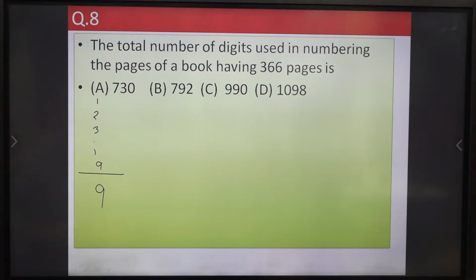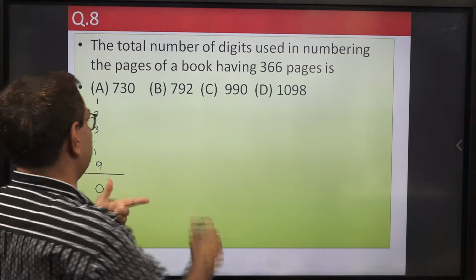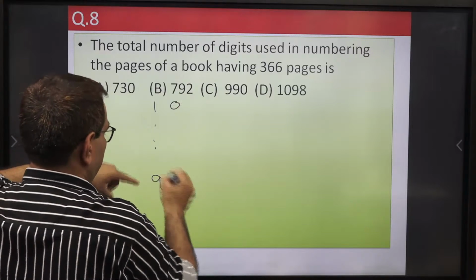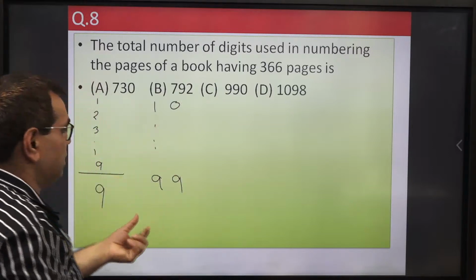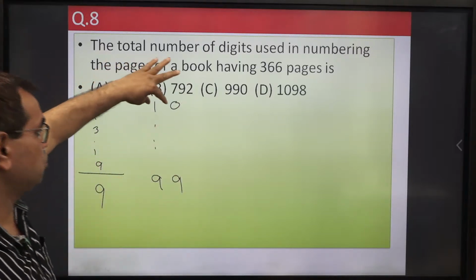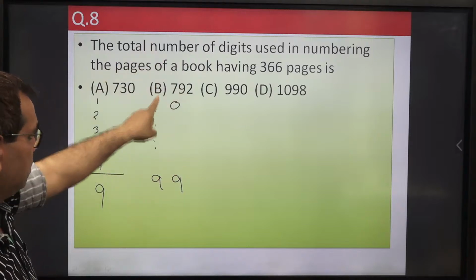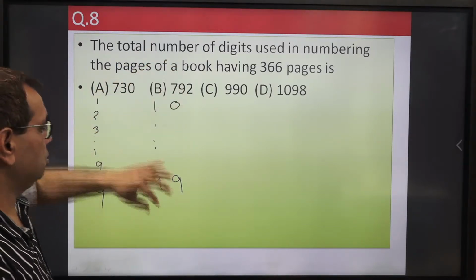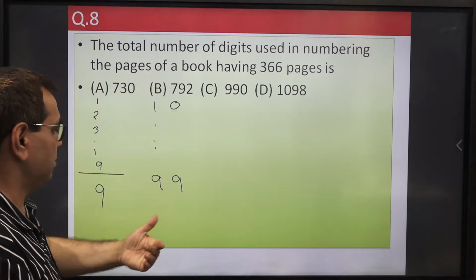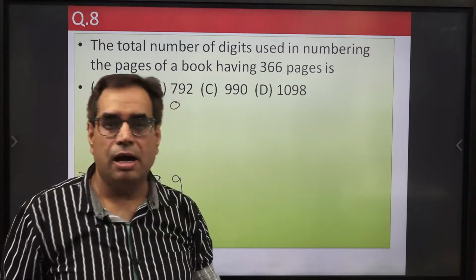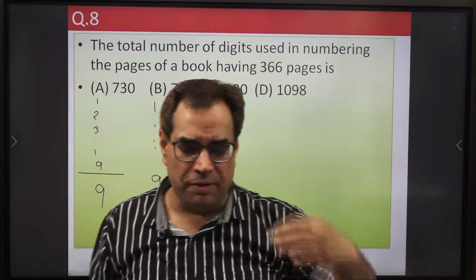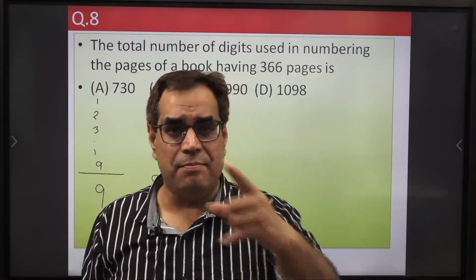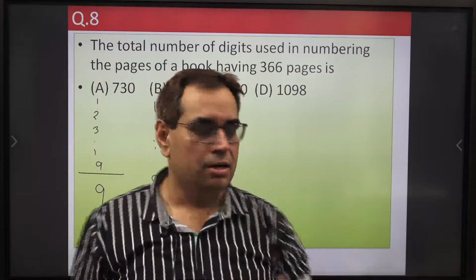Now we will do numbering from 10 to 99. Here each page contains a page number of 2 digits. So how many numbers are there between 10 and 99, including both? This minus this plus 1. If someone asks you how many numbers are there between A and B, including both A and B, that is B minus A plus 1. Remember this important point.